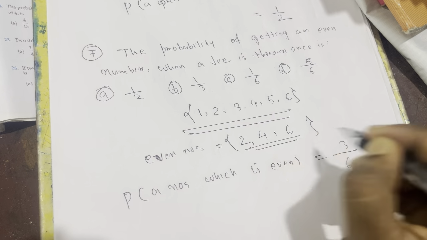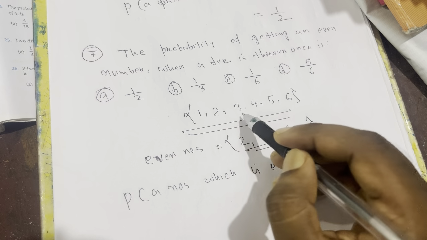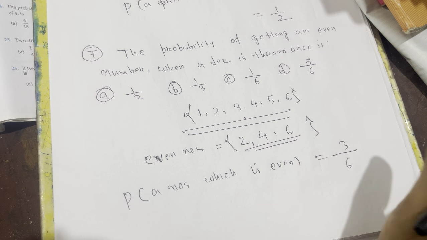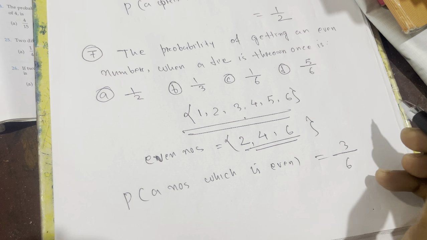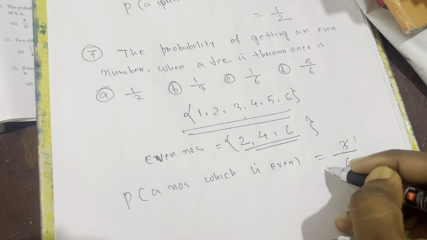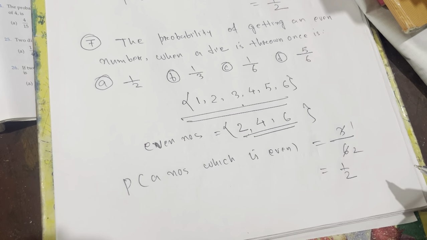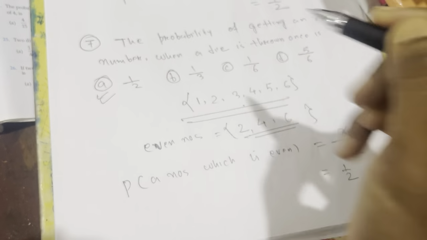Total 3 even numbers, and the total possibility is 6. So the answer is 3 by 6. 3 ones are 3, 3 twos are 6, so the answer is 1 by 2. So option A is correct.